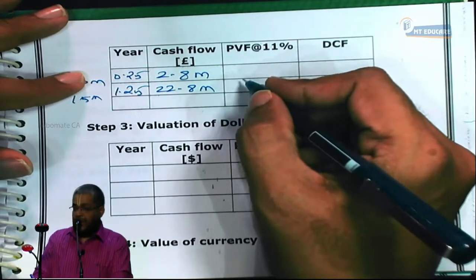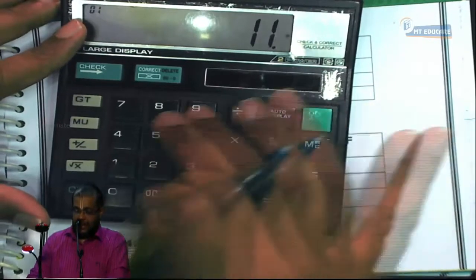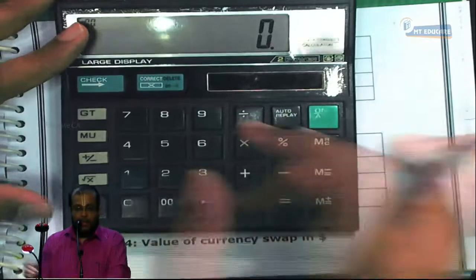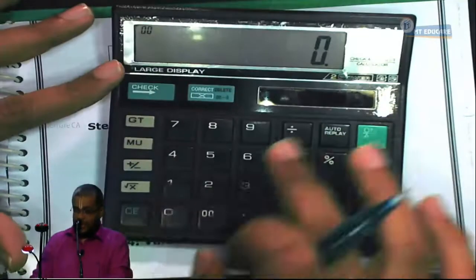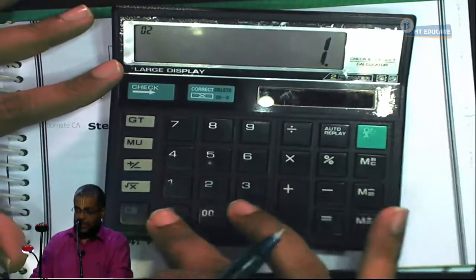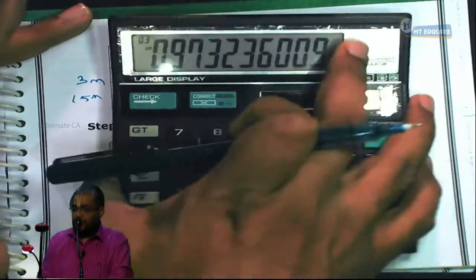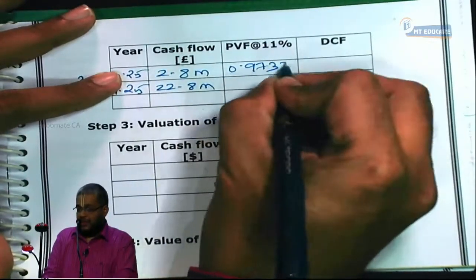Now, we'll discount for 1 year. We'll discount for the 3 months. Please tell me, 11% divided by 4. How much? 2.75. Discount at 1 by 1.0275. Am I right or not? So, please tell me the calculation. 1 divided by 1.0275. Number please. 0.9732.